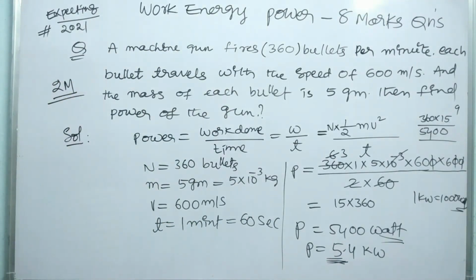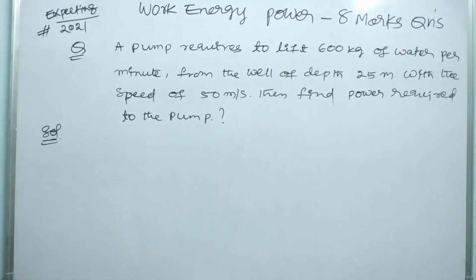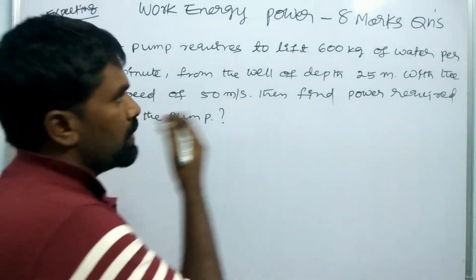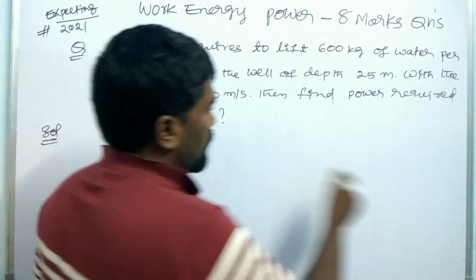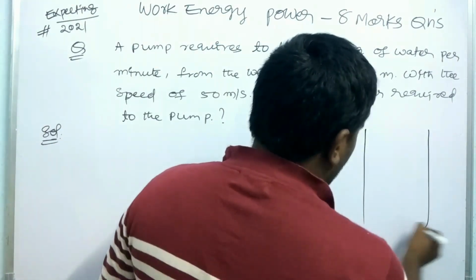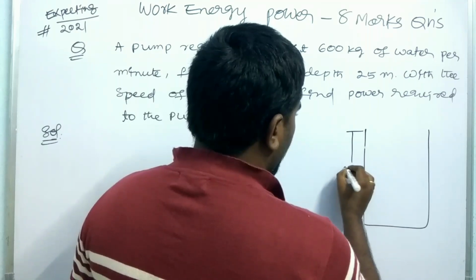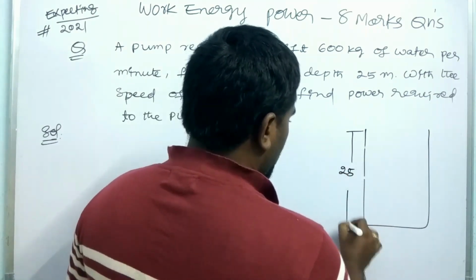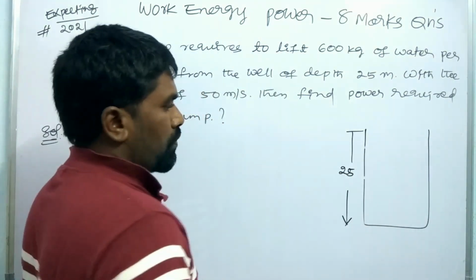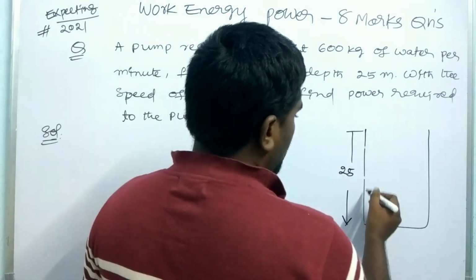2 marks weightage for the additional question of the law of conservation of energy. Same pattern. Here a pump is required to lift 600 kg of water per minute from a well of depth 25 meter.